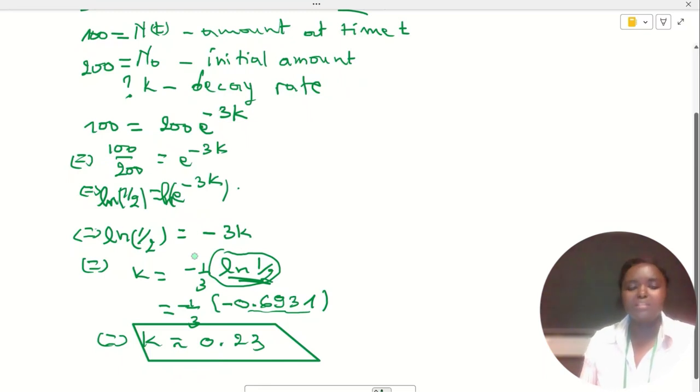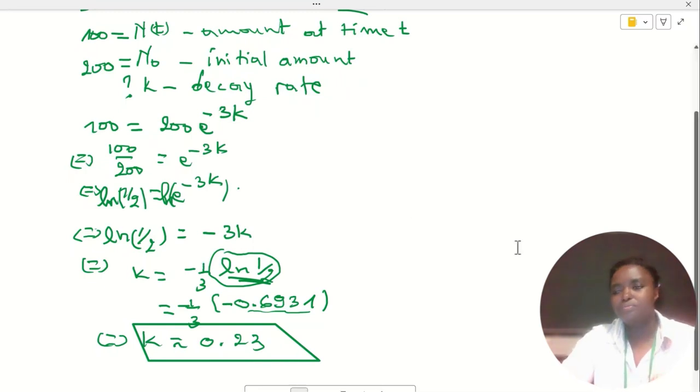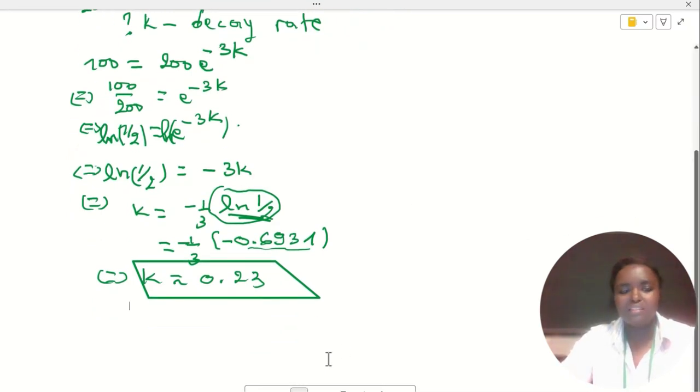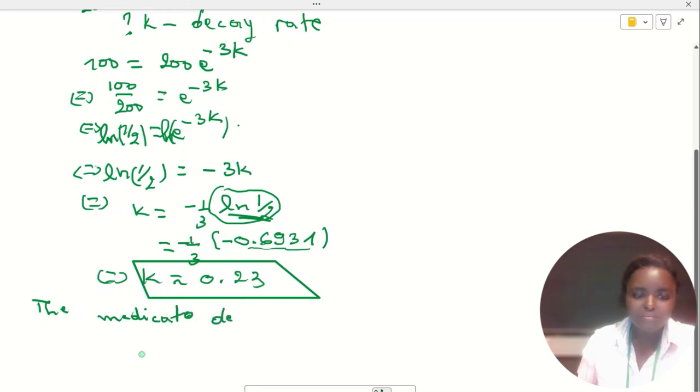K is approximately equal to 0.23, and you can write that the medication decays 0.23 per hour.